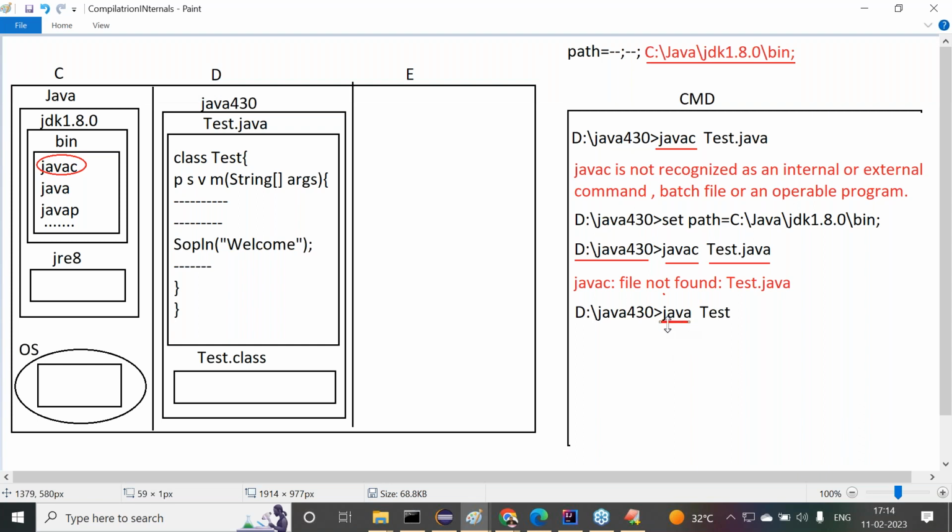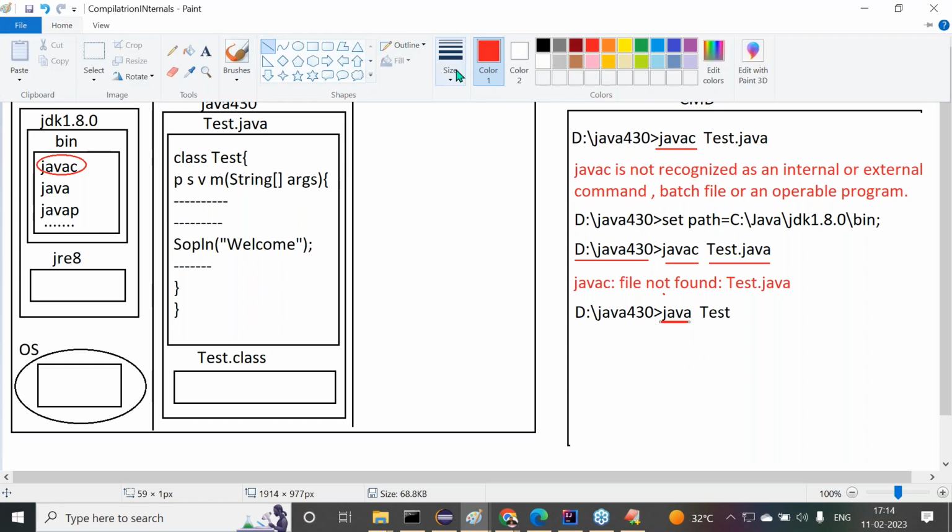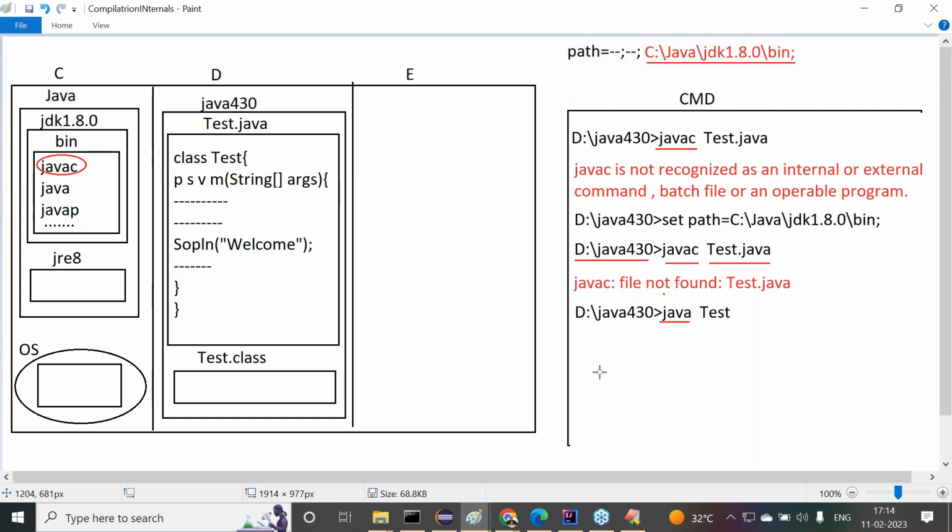will take this command, the Java command. As usual, the operating system will search for the Java command in its internal commands list. If it is not available, then the operating system will search for the Java command at the locations referred to by the path environment variable. First, it will go to the first location, the second location, and search for the Java command. Not available. Then it will go to the third location. What is this third location?